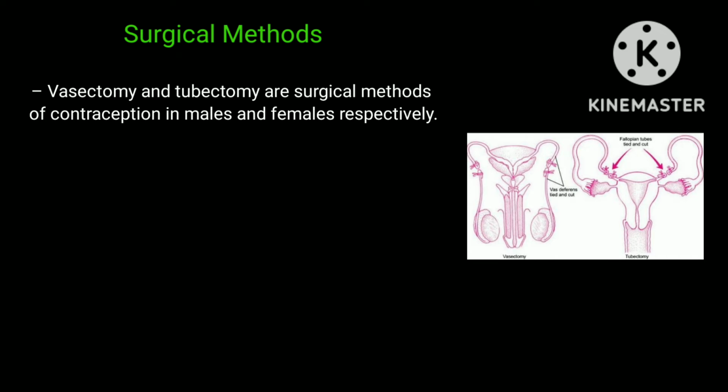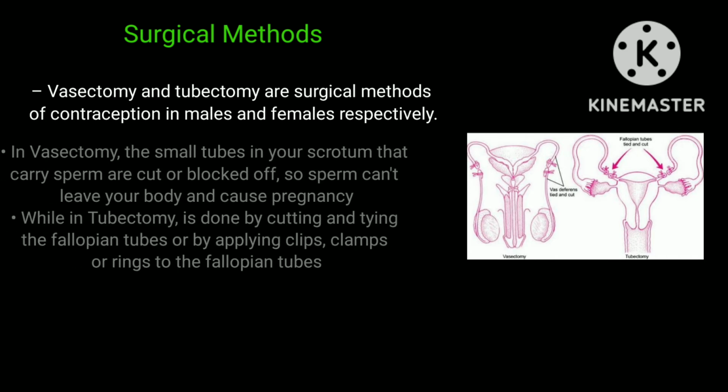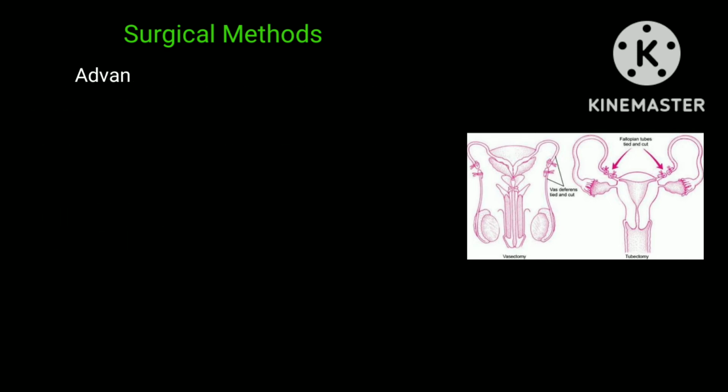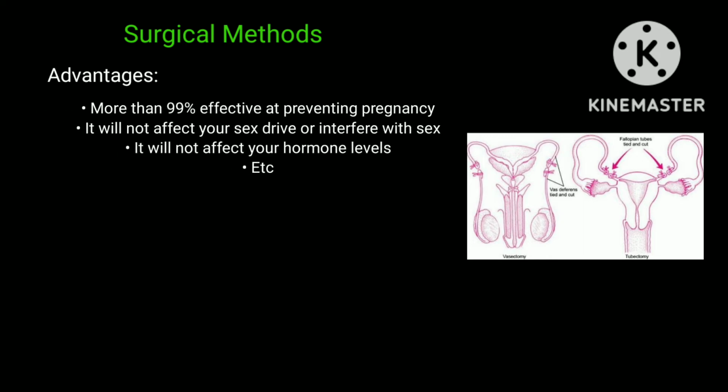Vasectomy and tubectomy are surgical methods of contraception in males and females respectively. In vasectomy, the small tubes in your scrotum that carry sperm are cut or blocked off, so sperm can't leave your body and cause pregnancy. While tubectomy is done by cutting and tying the fallopian tubes or by applying clips, clamps, or rings to the fallopian tubes. The advantages of using surgical methods are: more than 99% effective at preventing pregnancy.